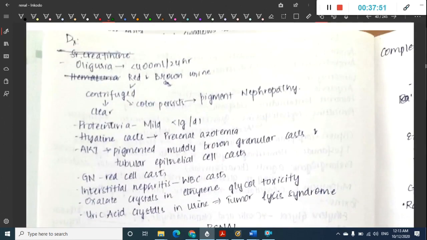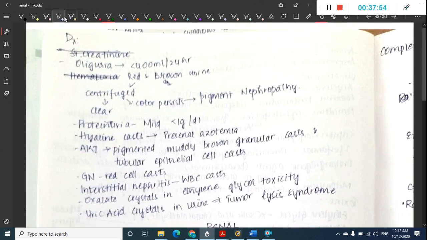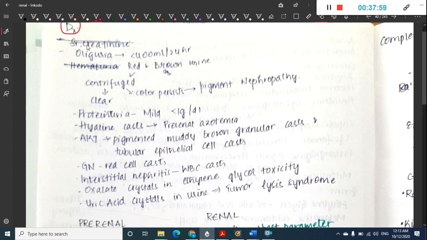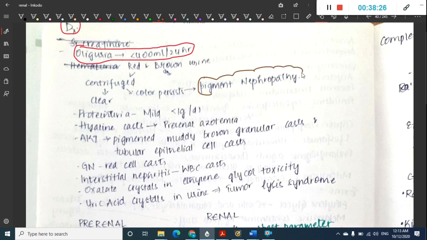Then how are you going to diagnose this acute tubular injury, acute kidney injury? Acute kidney injury is diagnosed by, see here we have something called oliguria. So when do you call it oliguria? Oliguria is whenever there is less than 400 milliliters of urine per 24 hours. And in this acute kidney injury you see presence of red and brown colored urine. Okay, this red brown urine is centrifuged and sometimes the color persists, and this leads to something called pigment nephropathy.